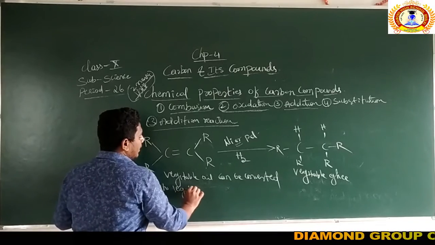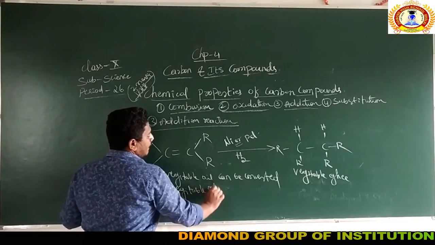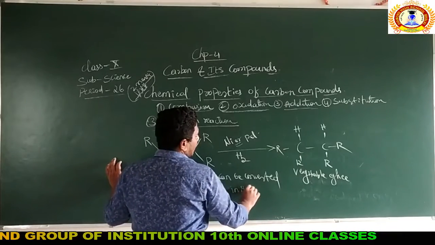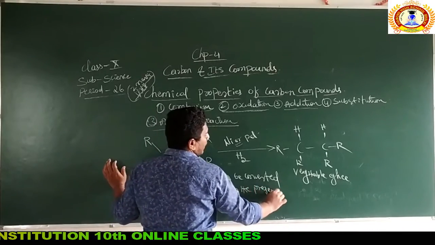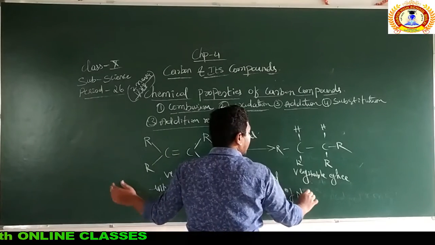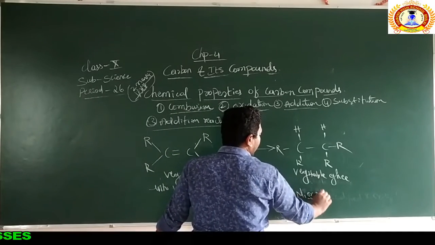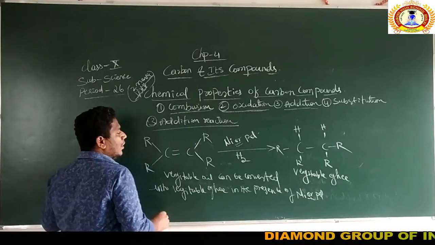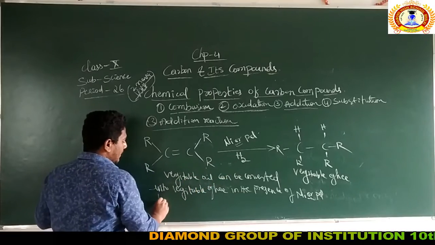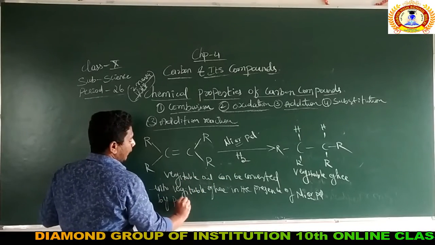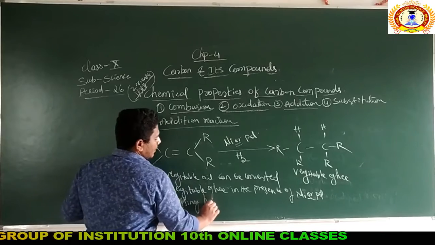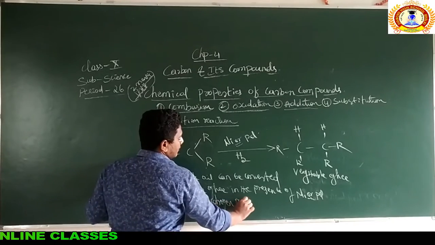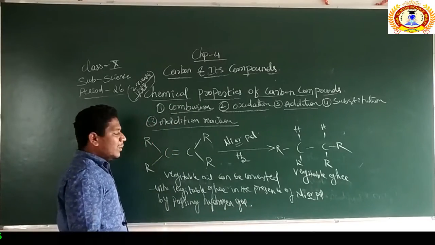Vegetable oil can be converted into vegetable ghee in the presence of nickel or palladium. You can write the full names also; I just represent the symbols only. Nickel or palladium by passing hydrogen gas. How simple is the explanation?